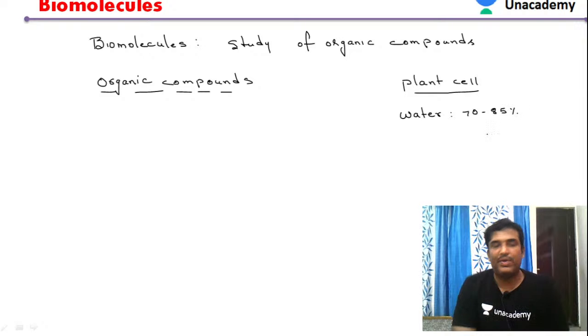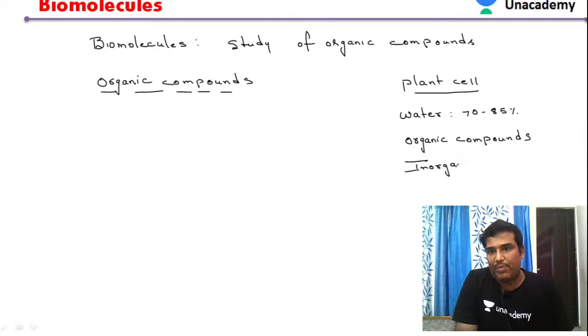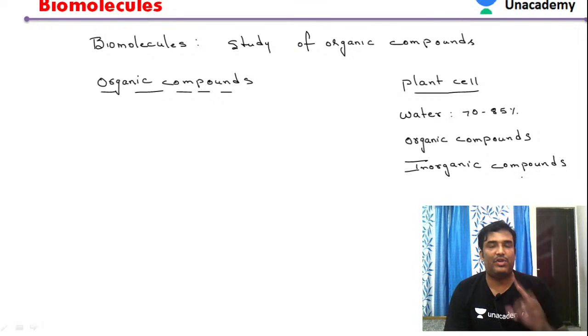There is an exceptional case, the watermelon, which has water of about 92%. Apart from the water, we have organic compounds as well as inorganic compounds. So simply, we are defining the composition of a plant cell in three different components: water, organic compounds and inorganic compounds. These are the major chief compositions.